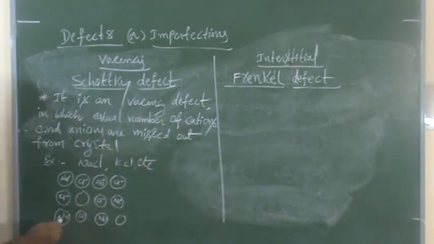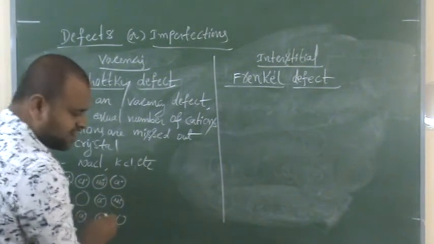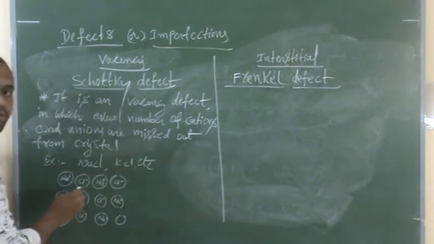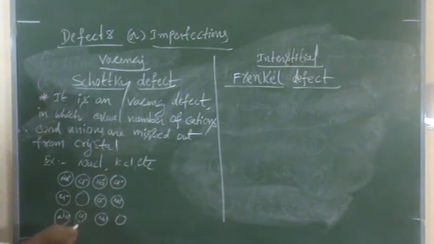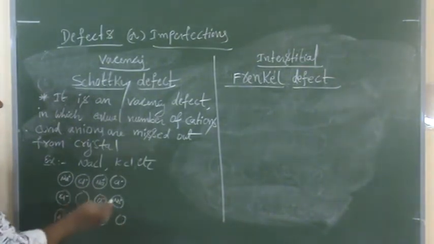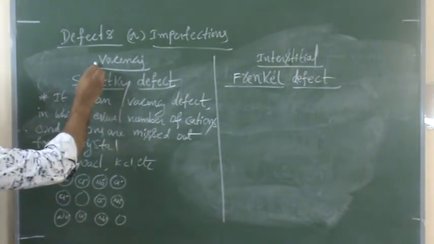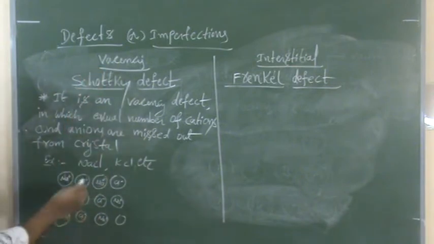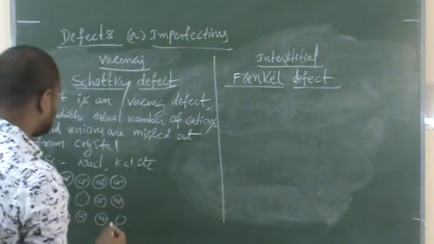See this. Let us suppose this is the crystal of NaCl. Here the constituent particles are Na+ ions and Cl- ions. Here, one Na+ is missing from the crystal, and here one Cl- is missing from the crystal. Therefore, this is called a Schottky defect, and it is a vacancy defect. Why? Because the ions are completely missing from the crystal, creating a vacancy.